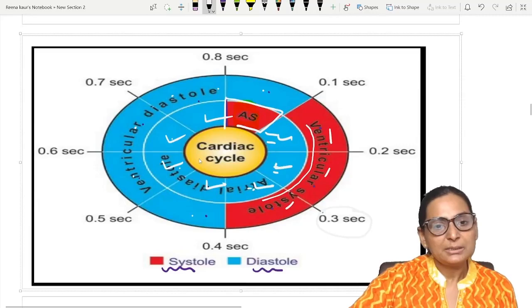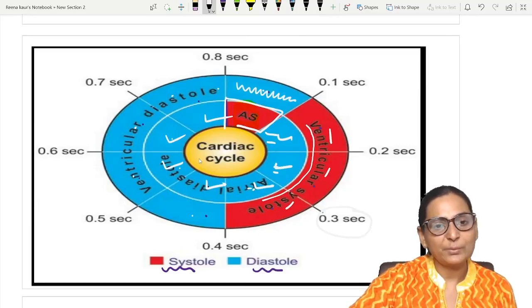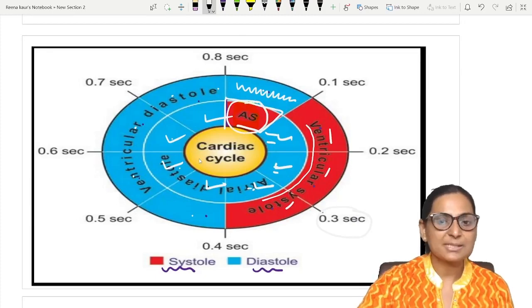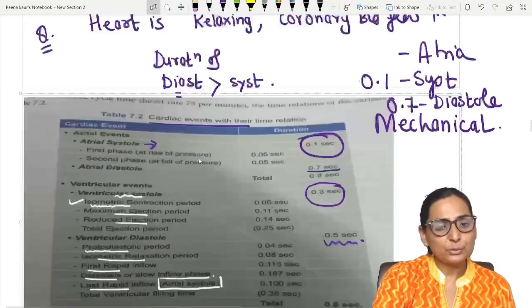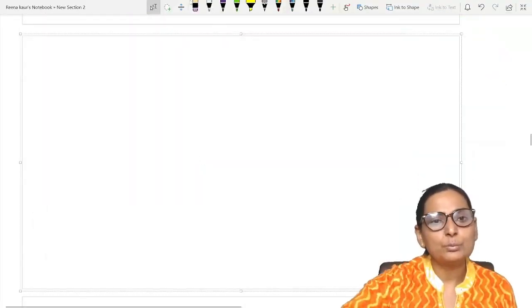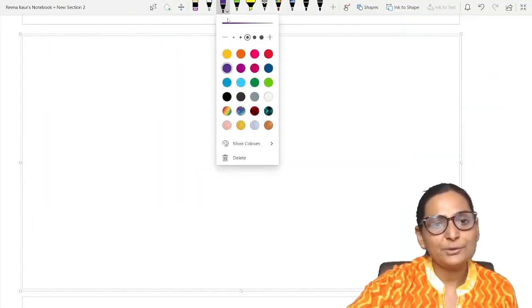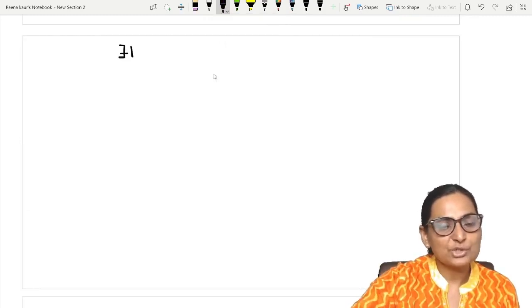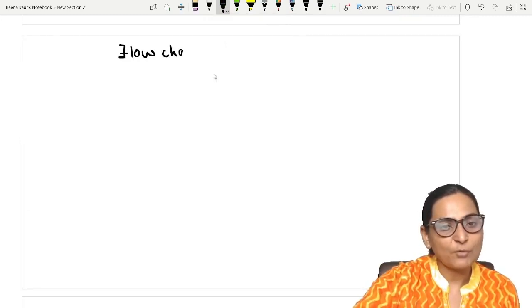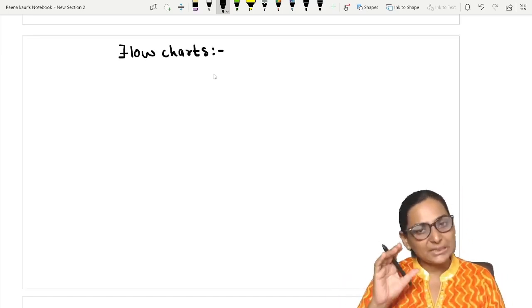See, the last part, this is the last part of the ventricular filling, which is coinciding with the atrial systole, right? So now I always prefer to make flow charts, because whenever we are studying in the form of flow charts, the writing and the learning both become very easy.